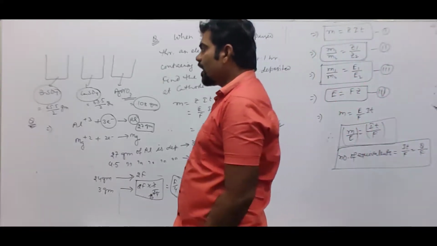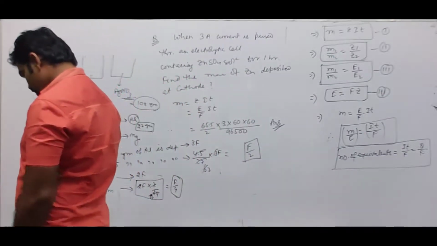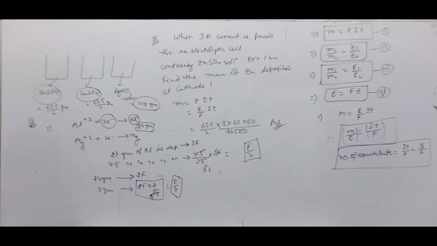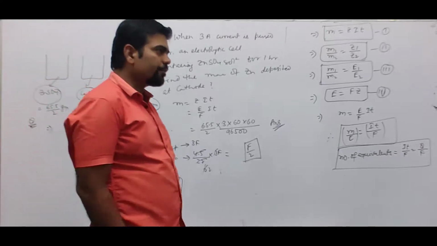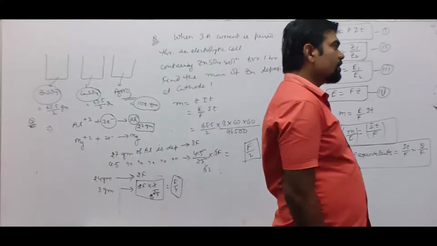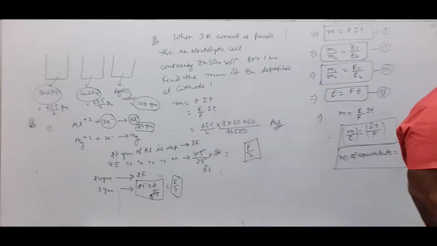then find out the amount of copper 2 plus which is left out in the solution after electrolysis.